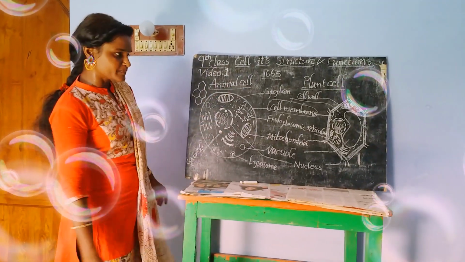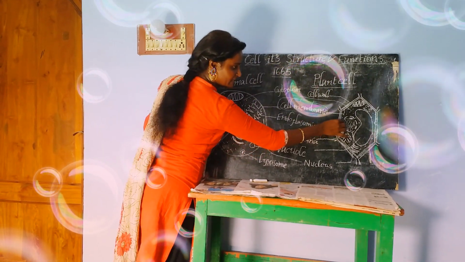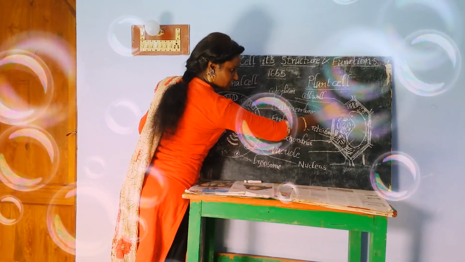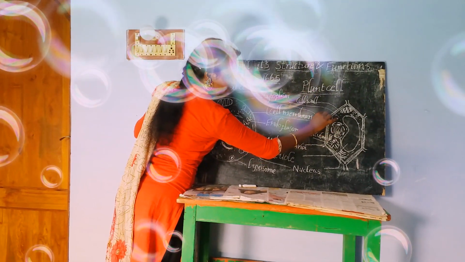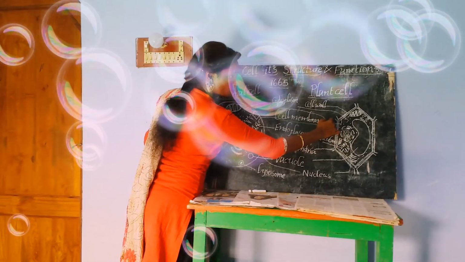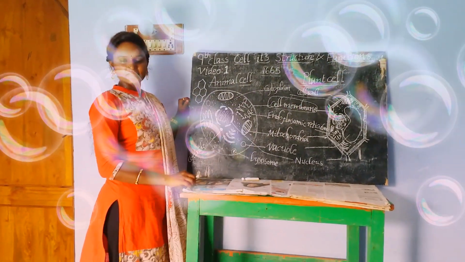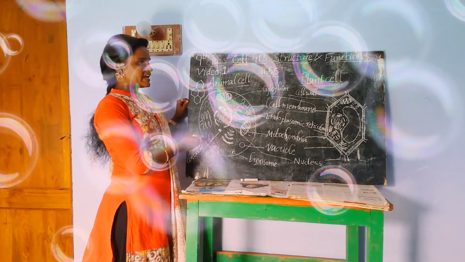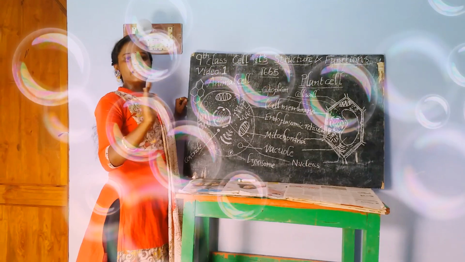If we talk about plant cell, where do we have the cell membrane? It is just present beside this cell wall. Means the cell membrane in the plant cell is also covered with another structure called the cell wall. Whereas the animal cell doesn't contain any cell wall. Only plant cell contains cell wall.